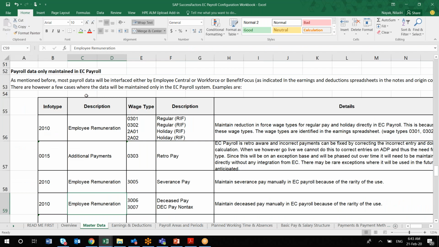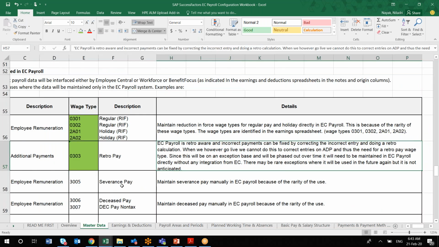Similarly, when it comes to the payroll data, your payroll data will be maintained in EC payroll. There are some specific fields like your input type 15, employee remuneration field. All these fields, whatever the client is using, you have to capture here. Here I have given just a sample example. This number will vary from client to client, because the list of wage types which the client is using may vary. And what those wage types are, and whether there are any special characteristics or peculiarities of those wage types, you will be capturing here.